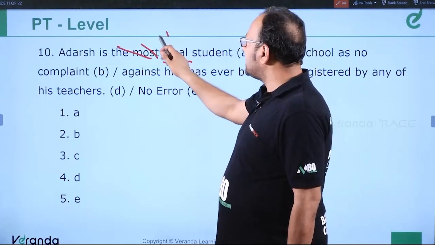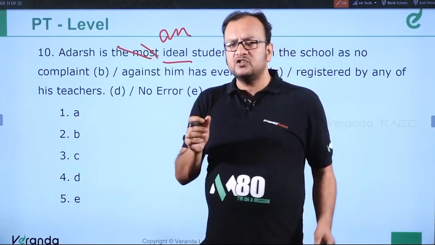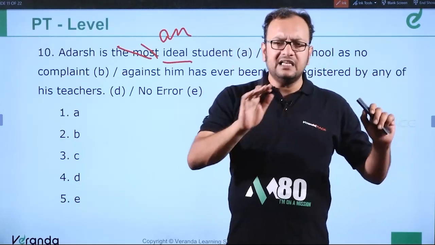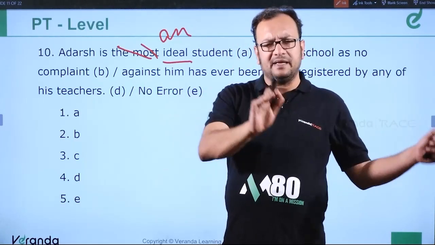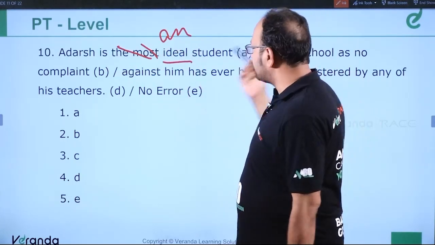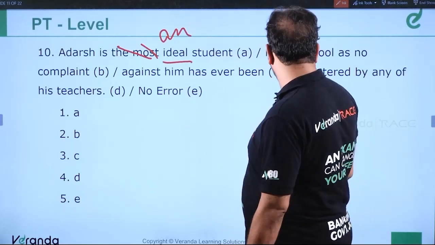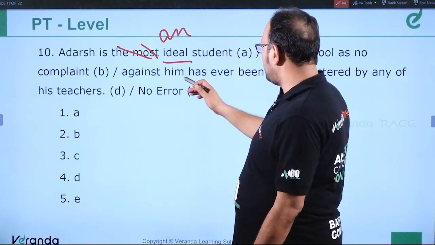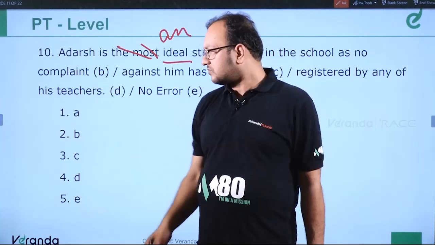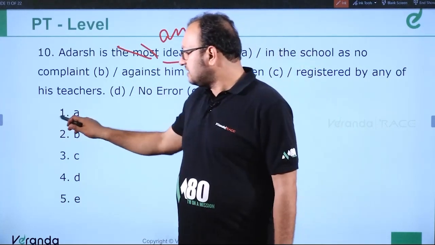So Adarsh is an ideal student. Ideal means he's the best, so it cannot be the most ideal. Ideal means among the group of people, he is the best. So it should be: Adarsh is an ideal student in the school as no complaint has ever been registered against him by any of his teachers. One has an error. Clear?